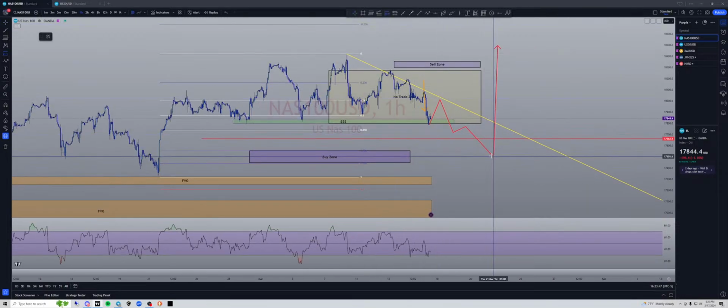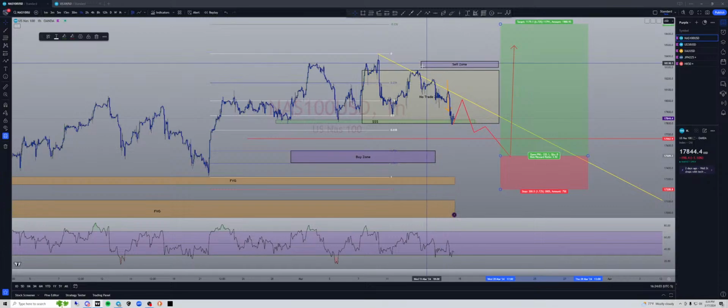Okay, so we're going to be patient and wait for the best buy. No pun intended. Best buy. We're going to be patient and wait for this. There's our stop loss. Our fib is here. There's our buy zone. I'm not sure exactly where we're going to enter. We're going to have to do that manually, but our target then would be the extension, and we need to at least clear out this area here. This is where sellers are going to be sitting. So our TP1 would be in this area, okay? And for our TP2, we leave these runners going because we do have a target above that.